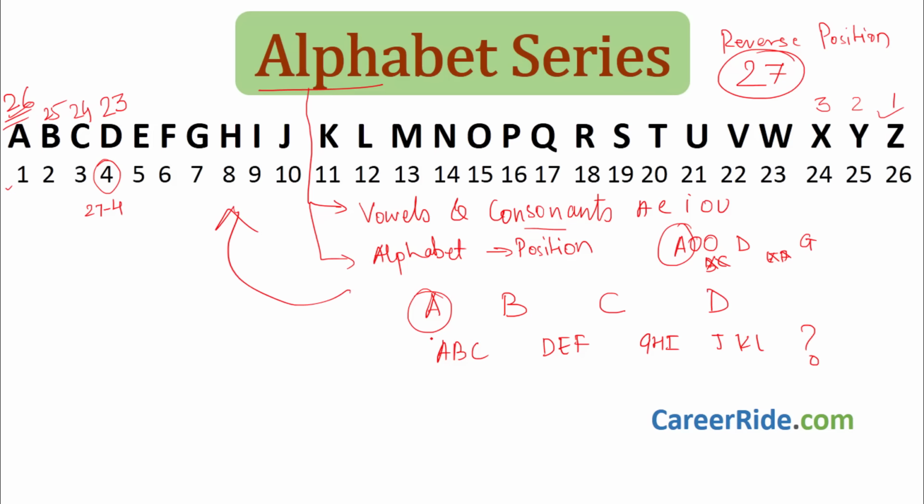Here what we have to do is take the first letter, find the relation with the second letter, take the second, find the relation with the fourth, and also find the relation of this group with this. Okay, so such things are there. It is very easy actually. Once you draw the chart, you will very easily be able to guess the answer or the pattern. Let's take a look at a few examples so that it becomes more and more clear.